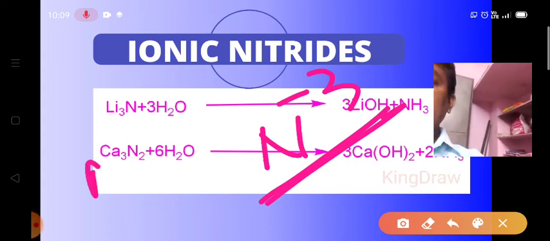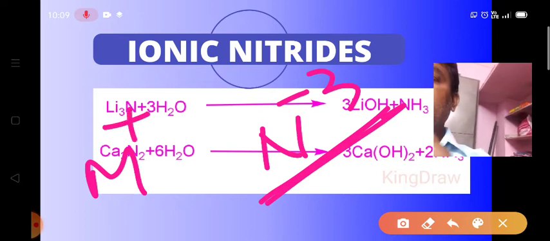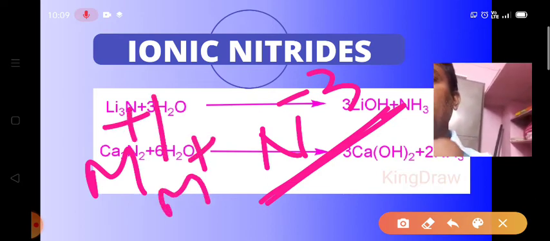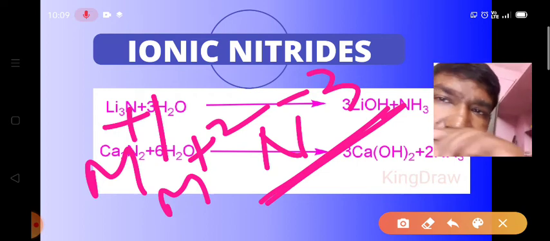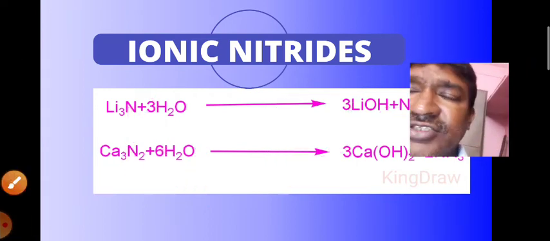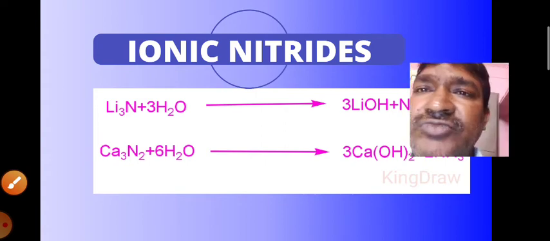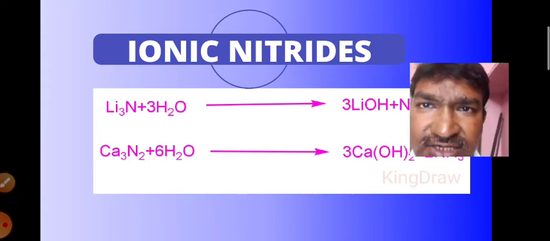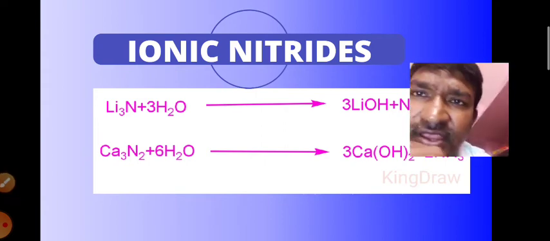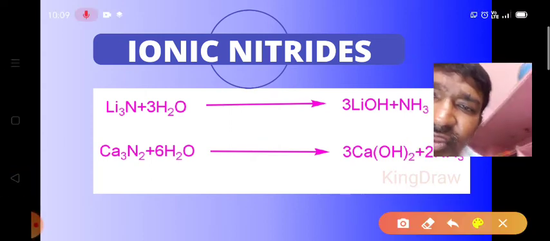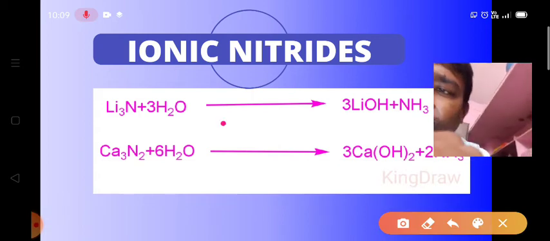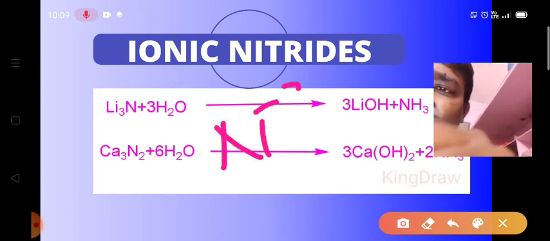Metal ions exist as cations, whether +1 or +2. Sometimes in these ionic compounds, the nitride ions exist as complex ions. For example, in lithium nitride, we observe the complex existence of the nitride ion.